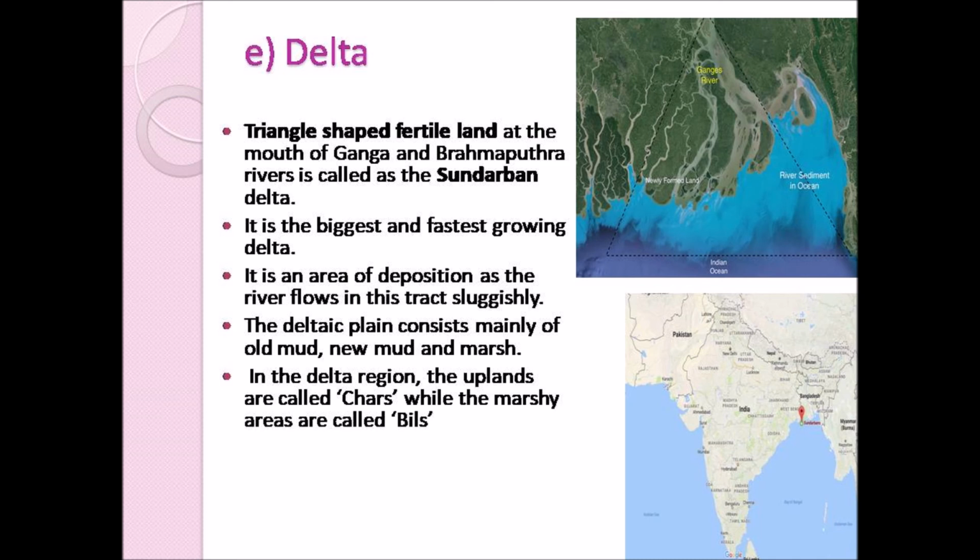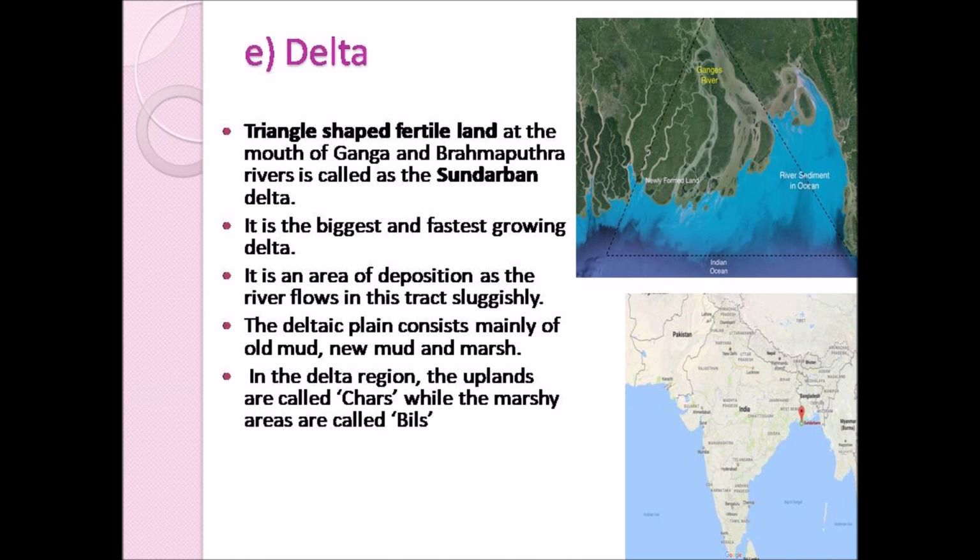The triangle shaped fertile land at the mouth of the Ganga and Brahmaputra rivers is called Sundarbans. So in this India map you can see the red color point, isn't it? That is the place where the river Ganga and river Brahmaputra mix into the sea. So that is the mouth of the river Ganga and Brahmaputra, and at that place these rivers form a delta. It is called the Sundarban delta, and this Sundarban delta is the biggest and fastest growing delta.